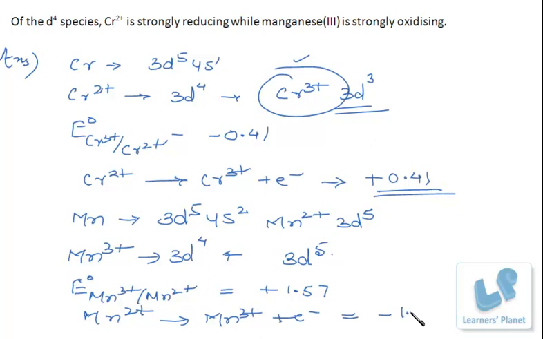That is the oxidation of Mn2 plus forming Mn3 plus ion plus an electron is negative, that is minus 1.57. So the more negative is the standard electrode potential, the more is the stability of the ion of that particular oxidation state in the solution. So that is why Mn3 plus d4 species is strongly oxidizing in nature, whereas Cr2 plus d4 species is strongly reducing. Okay? So do remember this. This is a very common question.